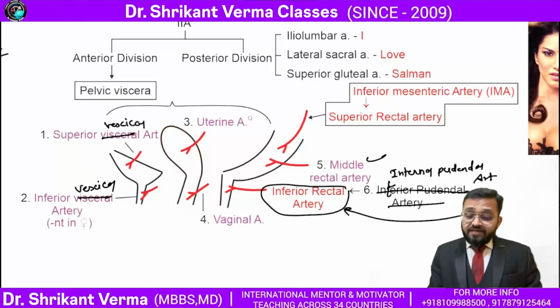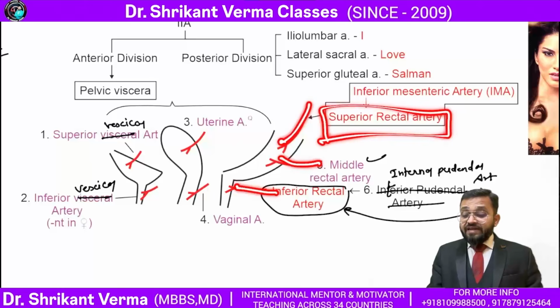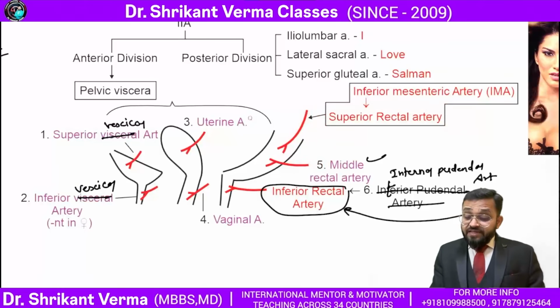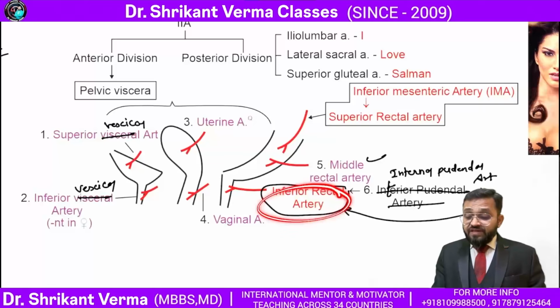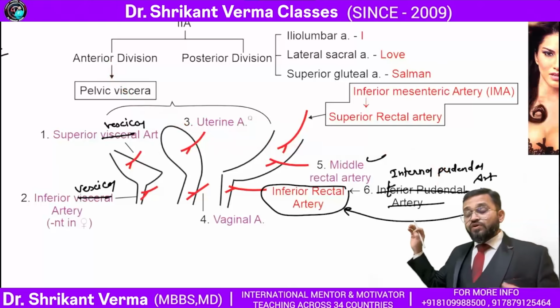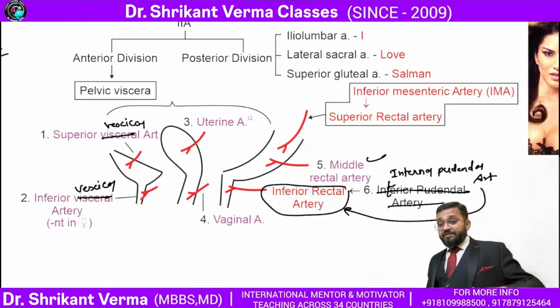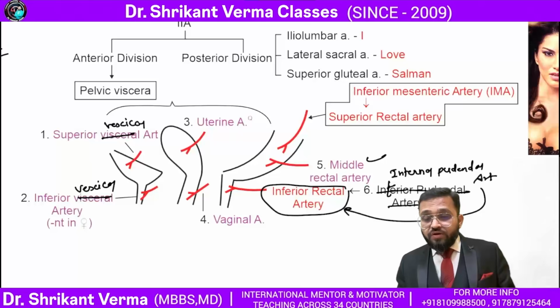And the rectum has the superior rectal artery, middle rectal artery, and inferior rectal artery. The superior rectal artery is the direct branch from the inferior mesenteric artery. The middle rectal artery is the branch from the anterior division. The inferior rectal artery is an indirect branch, from the internal pudendal artery, which is the branch from the anterior division. So just one view for your genitourinary surgery and the obs gynae. Agree? Okay, fine. Now look further.